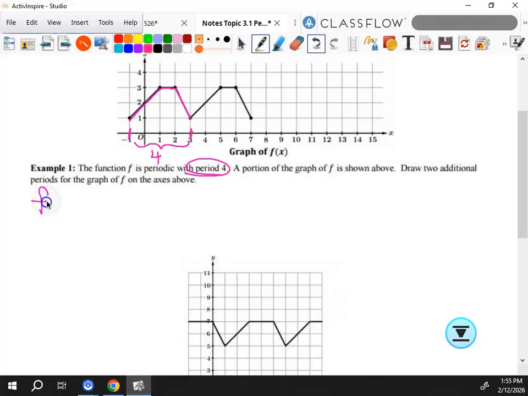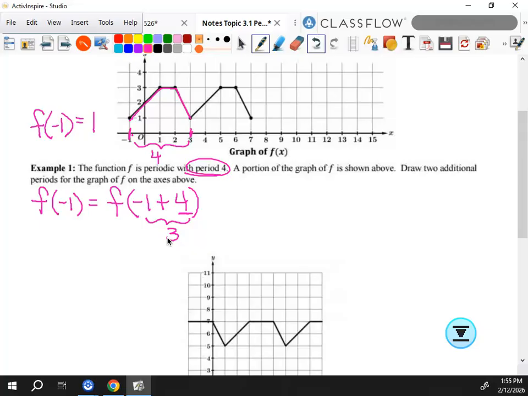But if I look at f of -1, first of all, what does that equal? 1. F of -1 is 1, okay? But it also equals f of -1 plus 4, because 4 is the period. And overall, this gives me 3, right? -1 plus 4 is 3.